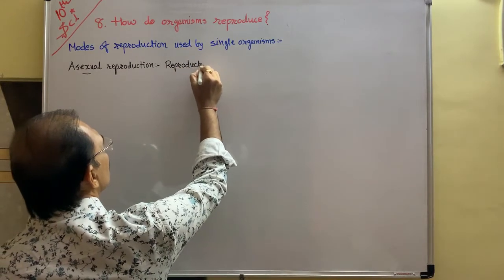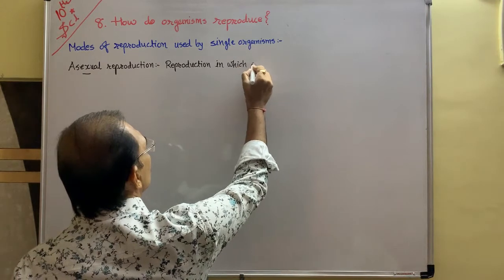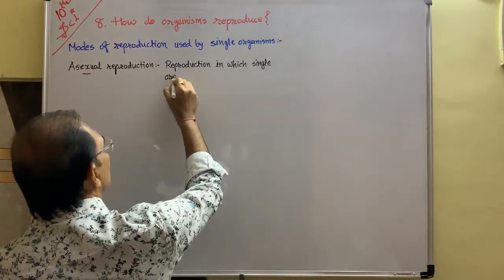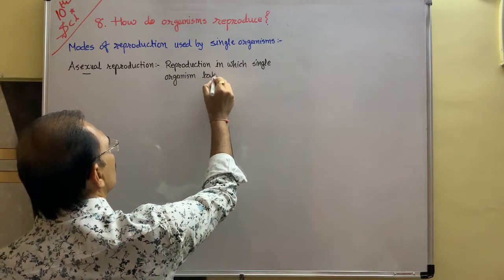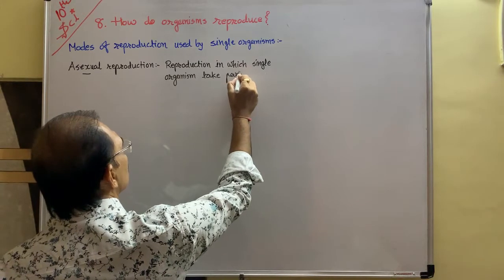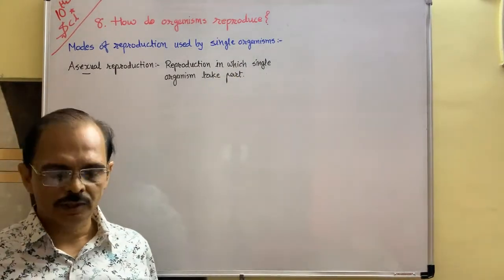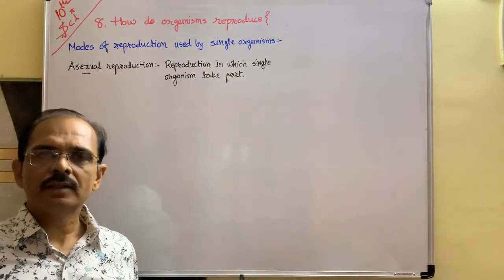Reproduction in which a single organism takes part. That is called asexual mode of reproduction. Now, different methods are given.